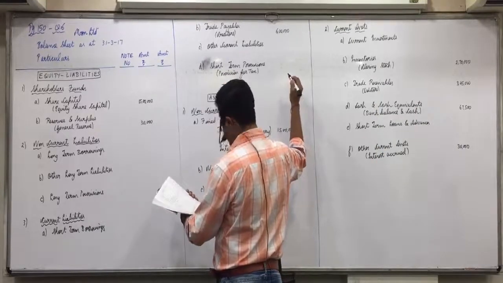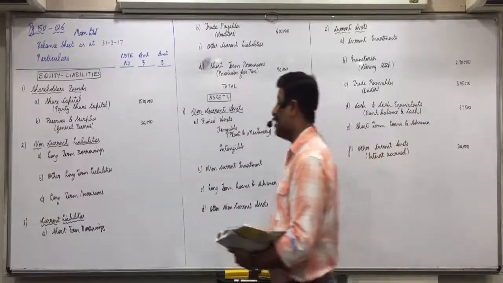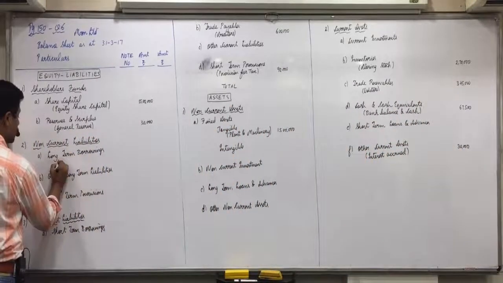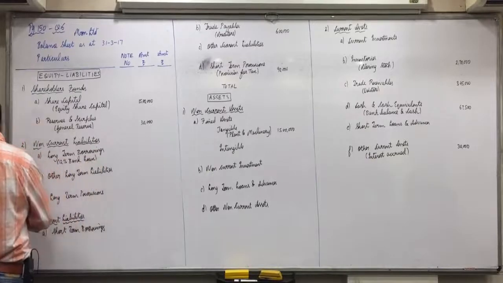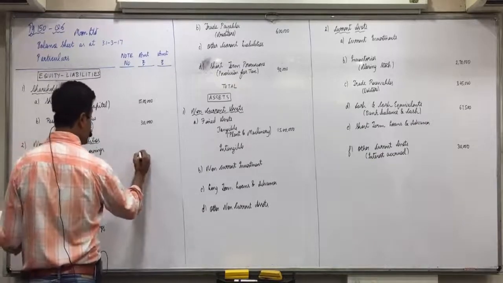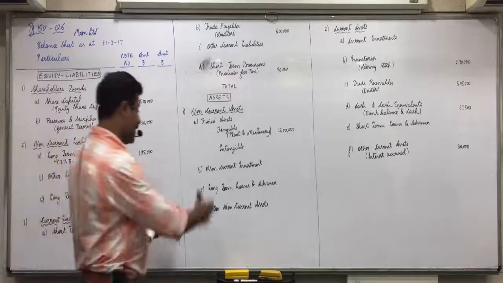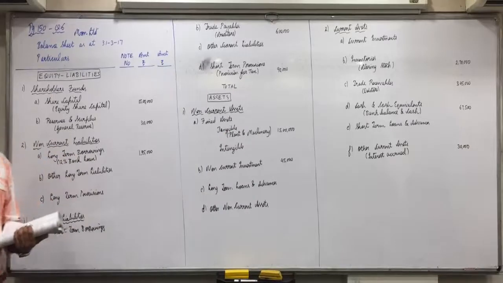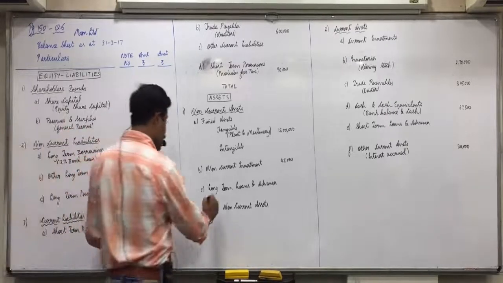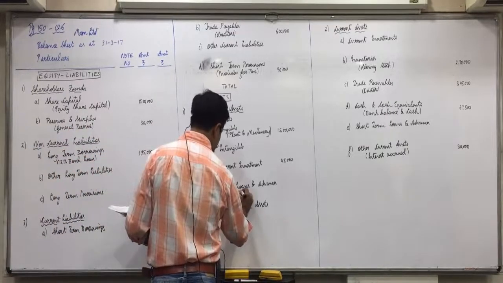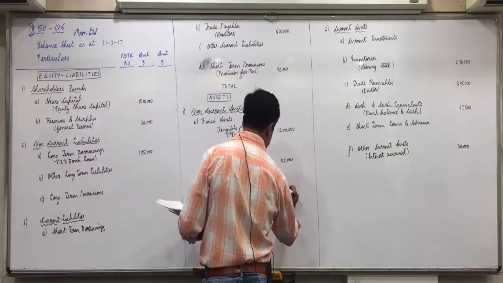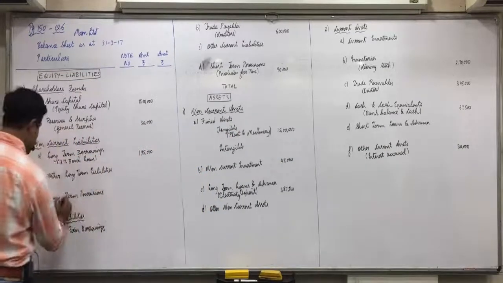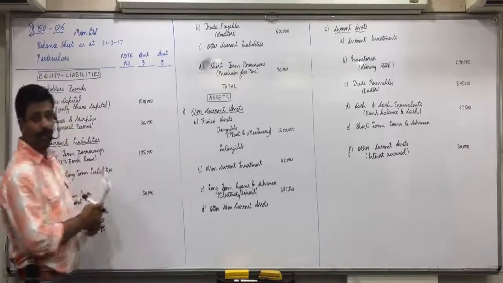Provision for tax 90,000. 12% bank loan, long-term borrowings, 1,95,000. Non-current investment 45,000, directly against non-current investment. Electricity deposit, long-term loans and advances, 1,87,500. Provident fund, long-term provisions 30,000. So all items are recorded.